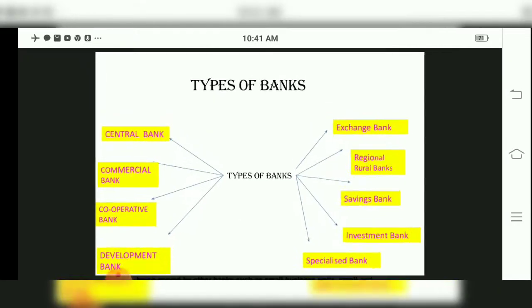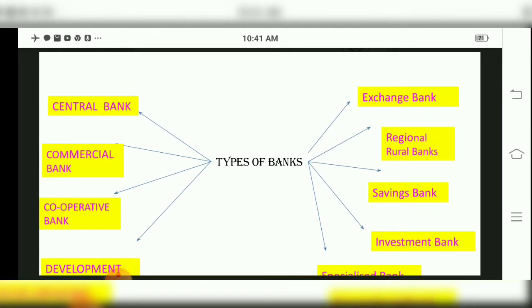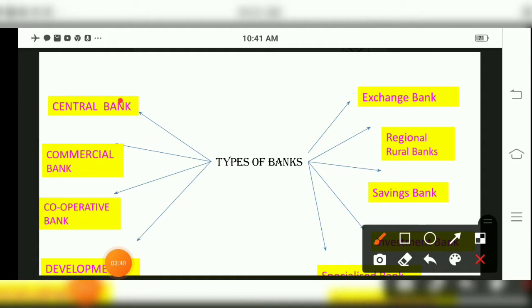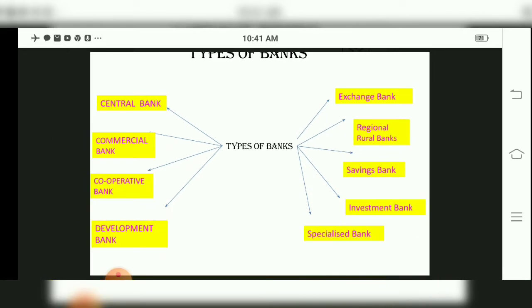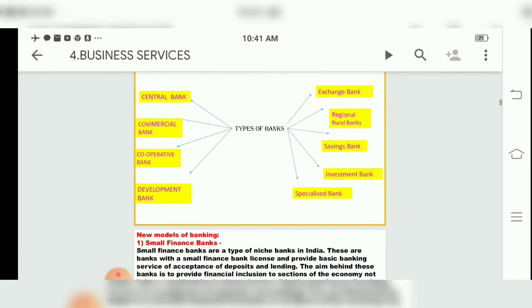Children, we studied all these types of banks, yes or no? We have studied the central bank, commercial bank, and cooperative banks. In cooperative banks we studied primary, district and state cooperative banks. We studied development banks, foreign exchange banks, regional rural banks, savings banks, and investment banks. So various types of banks have been studied by us: specialized banks, investment banks, savings banks, RRBs, exchange banks, development banks, cooperative banks and commercial banks. These types of banks we studied in this chapter.